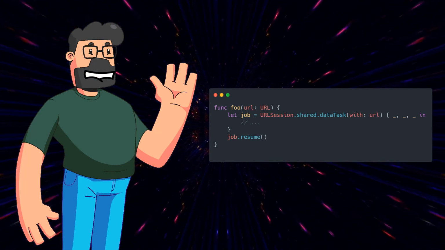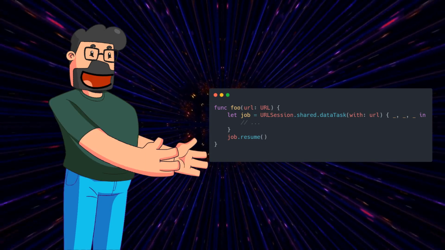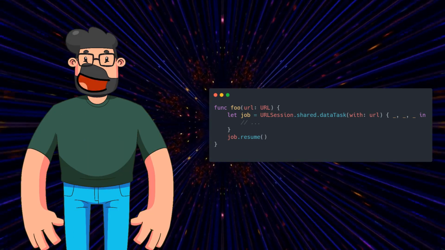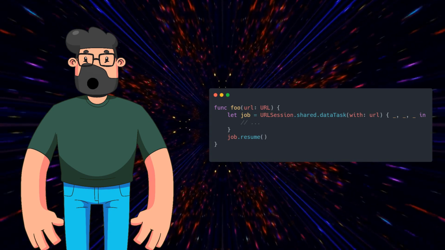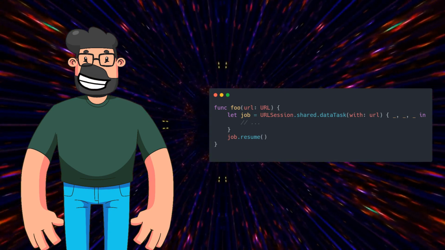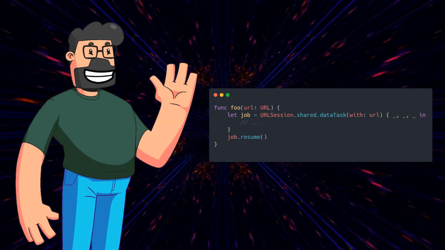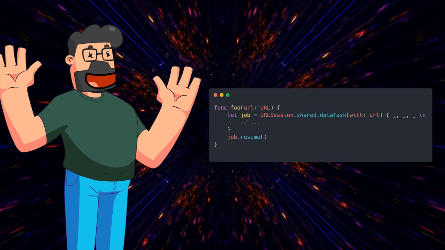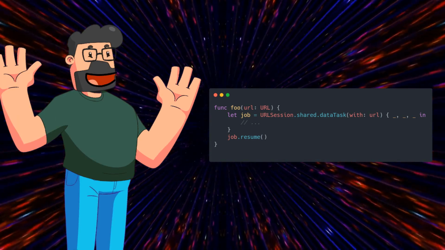By correctly implementing the function as shown below, the data task is effectively started, and the session maintains a strong reference to it even after foo finishes. This behavior ensures that the task continues to run, allowing the completion handler to be executed successfully.